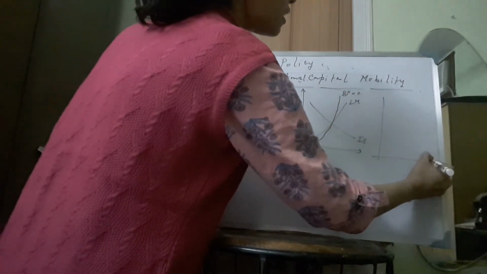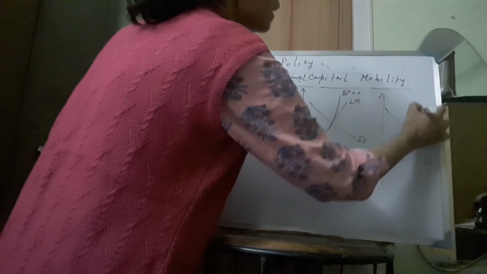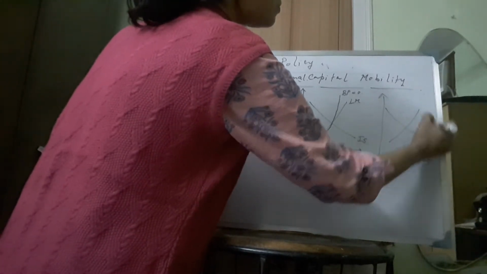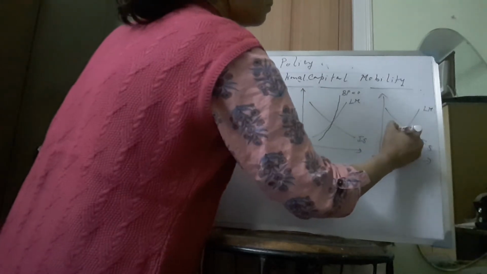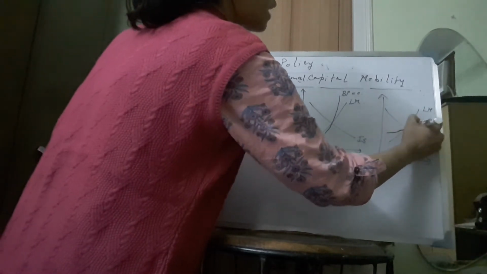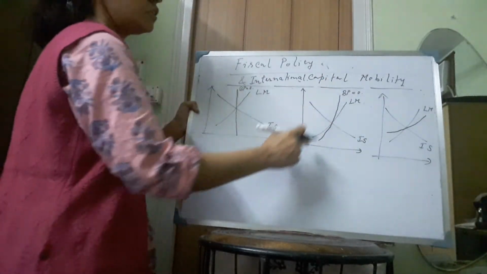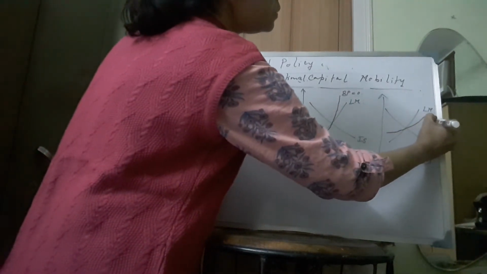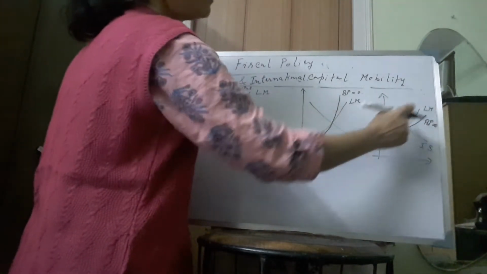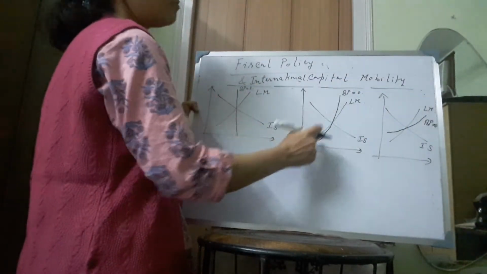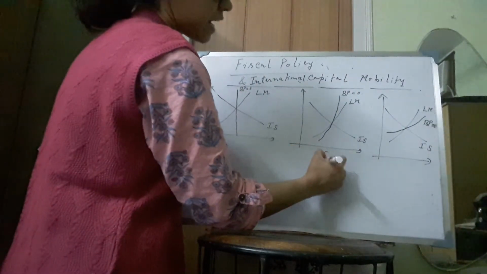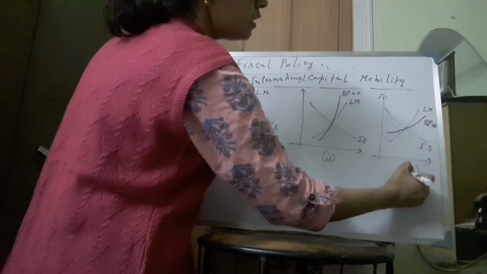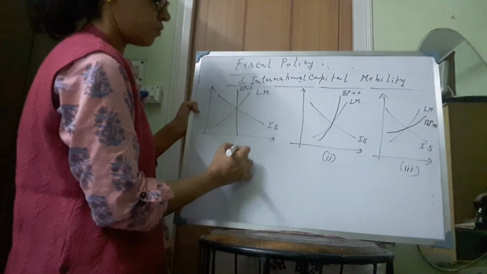In the third diagram, again we consider IS and LM curves, but here BP is flatter than the BP schedule in diagram 2.